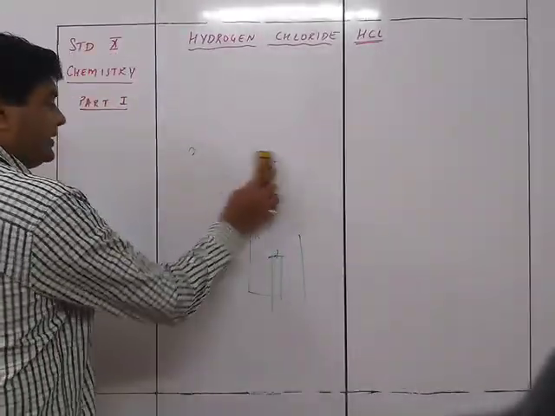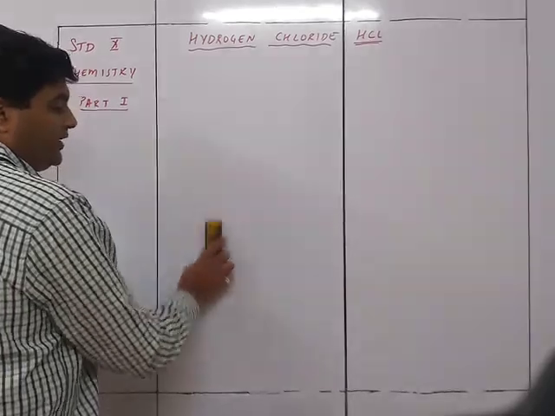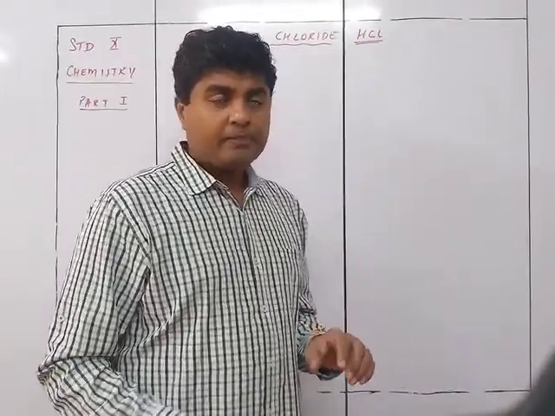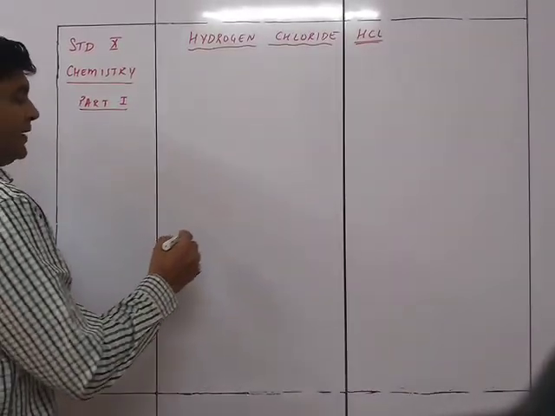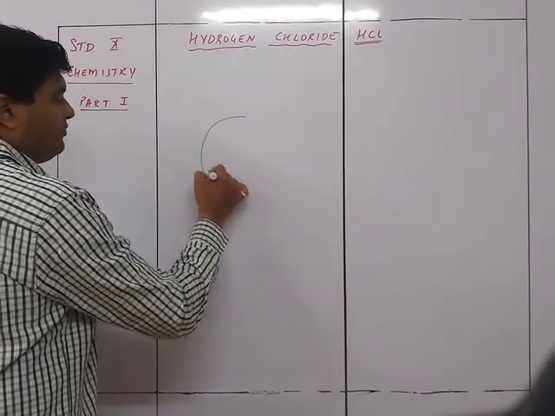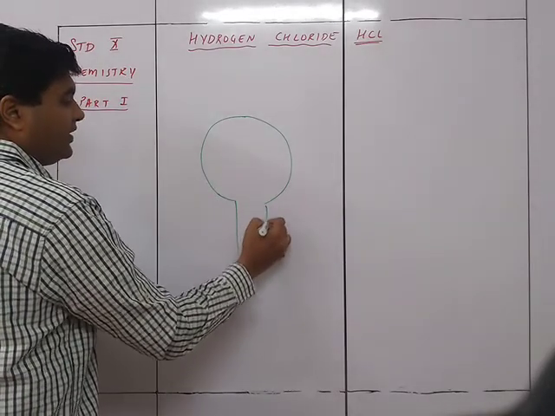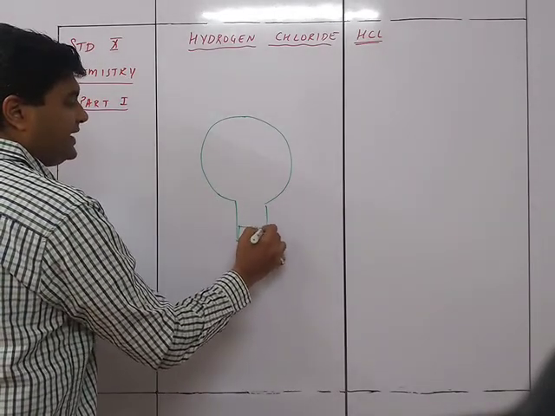Now the next experiment, as I told you, is a very fascinating one, called the fountain experiment. For a fountain experiment, we take a round bottom flask, completely filled with HCl gas.